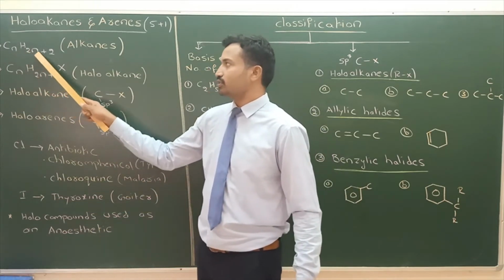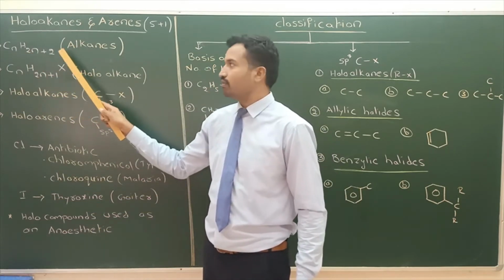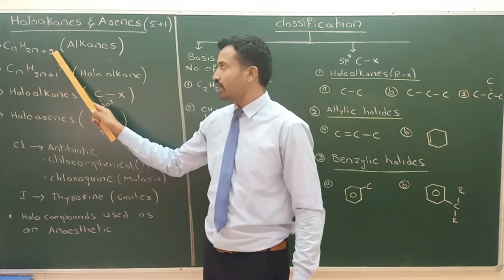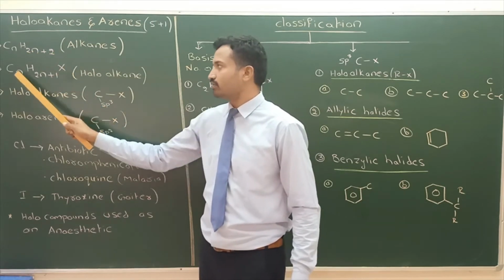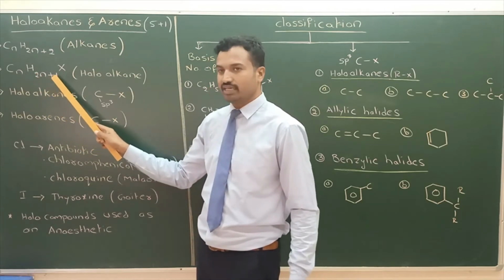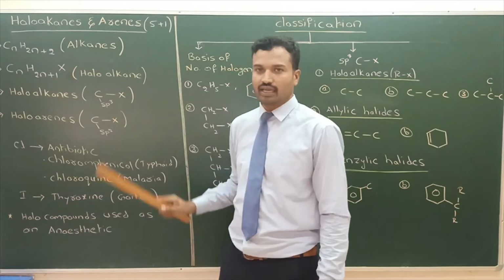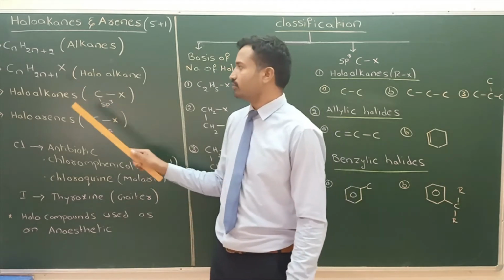Again, CnH2n+2 is the alkane. One of the hydrogens means CnH2n+1, and that hydrogen is replaced by halogen. Now the formula is CnH2n+1X. This is a haloalkane.